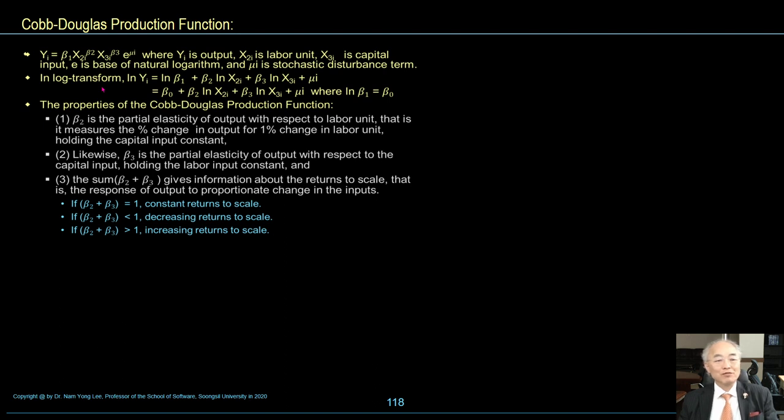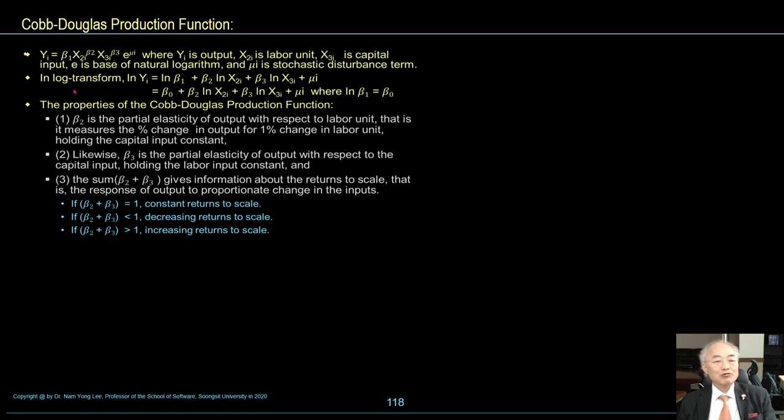Cobb-Douglas production function. This regression model is very useful to understand the relationship between labor, capital and output. Y is output, x2i is labor input, x3 is capital input, e is the base of natural logarithm, and mu i is the stochastic disturbance term.